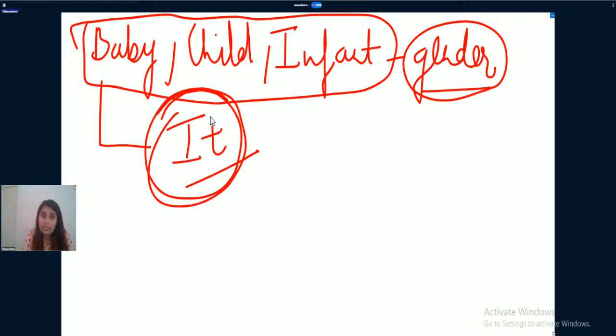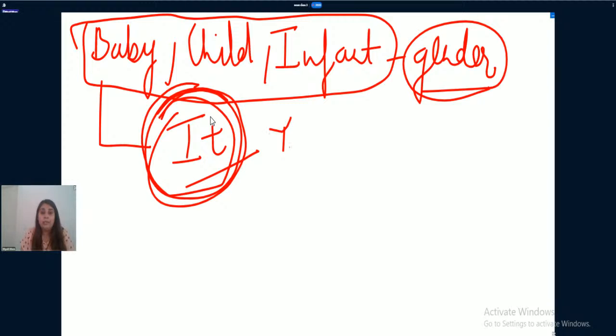You need to understand one thing very clearly, that we all consider it illegal to tell the gender of the baby. That's why if the gender is not specified with these words, then you need to use it.